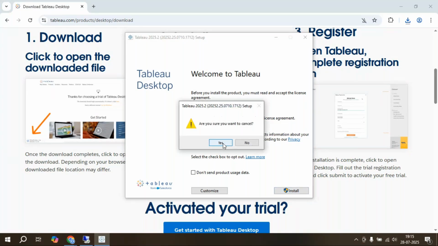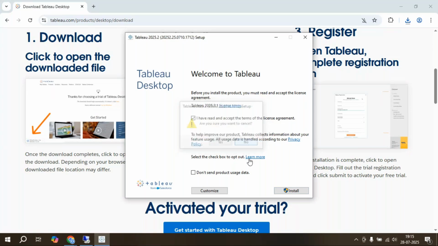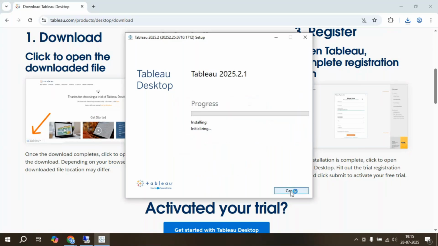Because we already have it installed. So if I click on that install, see, within 2 minutes. Yes. Do you want to allow this app to make changes to your device? Because Tableau is new software that you are installing in your system, it's going to ask whether you want to allow these changes or not. Click on yes, and it's going to install in your system. That's it. Understood? Okay. So here I'm going to cancel.